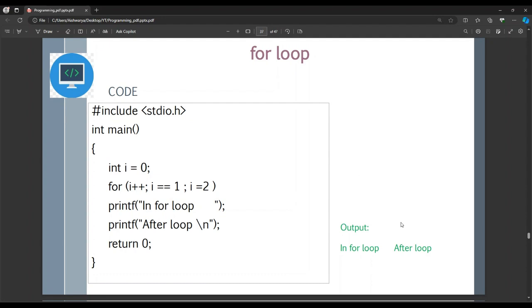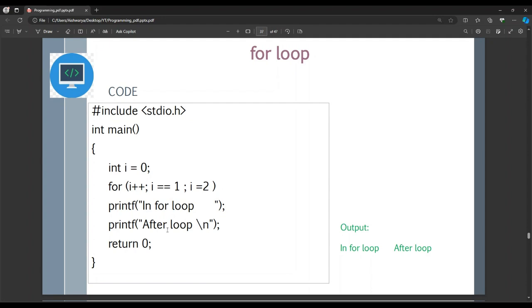The output of this code is, in for loop will be printed only once because of this statement, and the printf statement after for loop will also be printed only once. And there is a gap between the two statements printing because I have given the programming like that. After in for loop is printed, there is a space or a tab I can tell, and then after for loop will be printed, and it goes to the next line where it actually returns. There is nothing to print or execute.